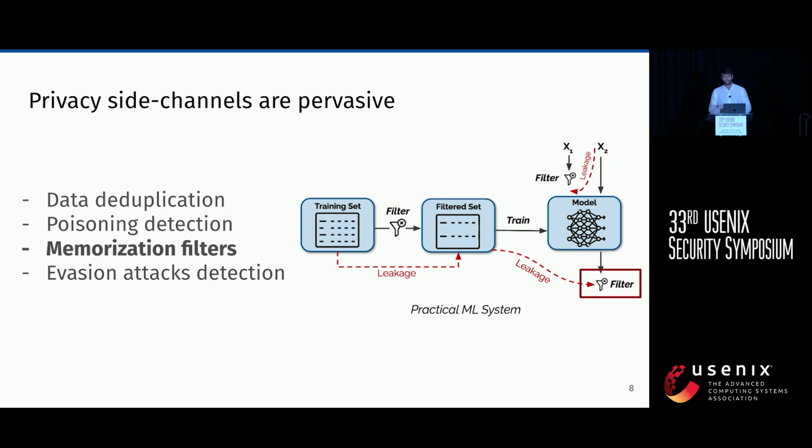In the deployment pipeline, there are memorization filters, which try to prevent the model from regurgitating training data, and even input filters at deployment time, with detectors that try to prevent evasion attacks. For the purpose of this talk, given that the time is limited, we'll be focusing on the first type: data duplication and attacks exploiting data duplication.